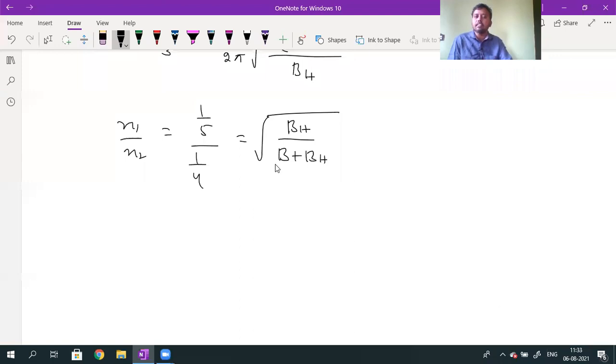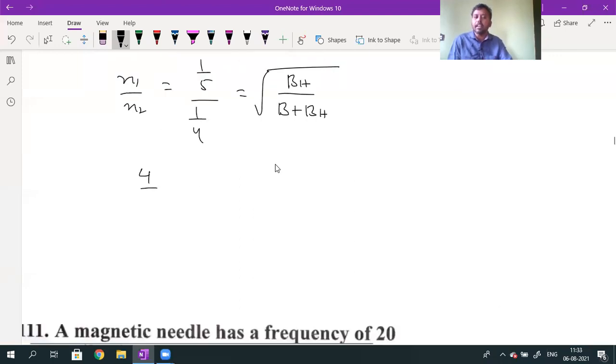So 4 divided by 5 will be equal to root over BH divided by B plus BH. Squaring, 4 divided by 5 whole square, which is 16 divided by 25, will be equal to BH divided by B plus BH.